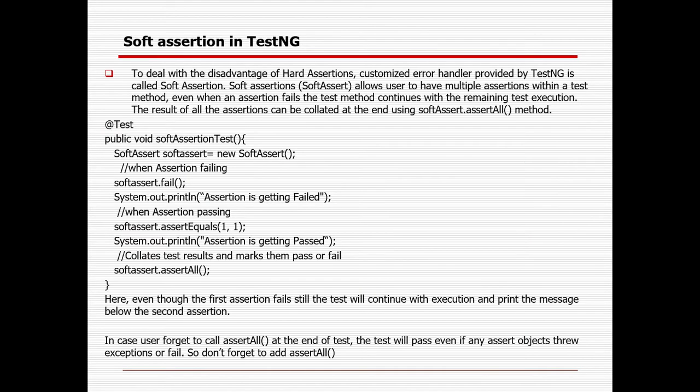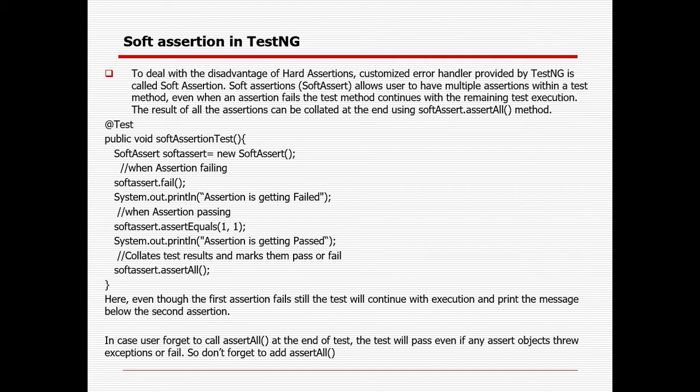So to deal with that disadvantage of the hard assertion, the customized error handler provided by TestNG is called soft assertion. Soft assert allows the user to have multiple assertions within a test method. Even when an assertion fails, the test method continues with the remaining test execution. The result of all assertions can be collated at the end using the soft assert dot assert all method, right? So to handle the disadvantage of the hard assert, we need to use the soft assert class, right?